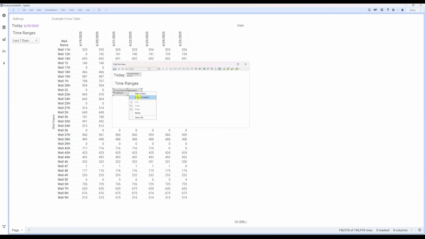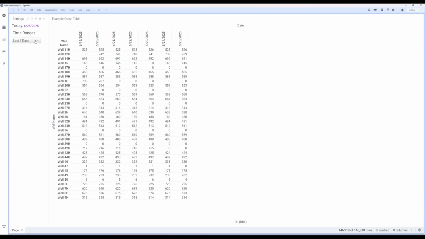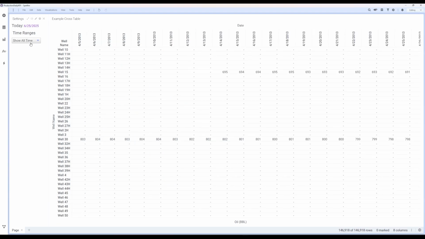On our property, we'll now right-click and format the control. Let's set the width of the drop-down to be 175 pixels. When finished, close and save out of these menus. You can see now that the table updates based on the time range we select in our drop-down menu.